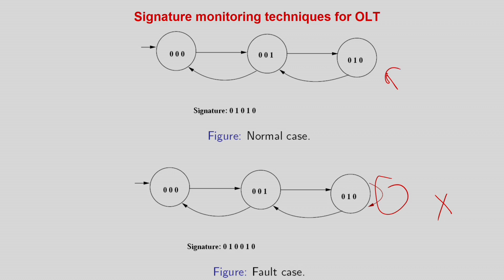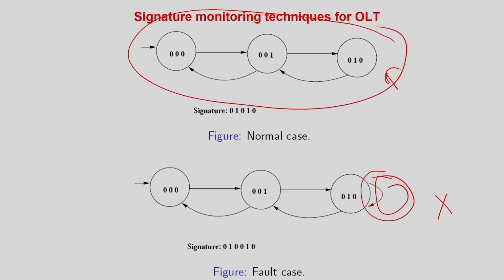What I mean to say is that if you want to observe that there should not be any kind of loop in this position, and if the loop comes I will declare an error, then I want to make a monitor like this. That means you are making a circuit like this to monitor this.